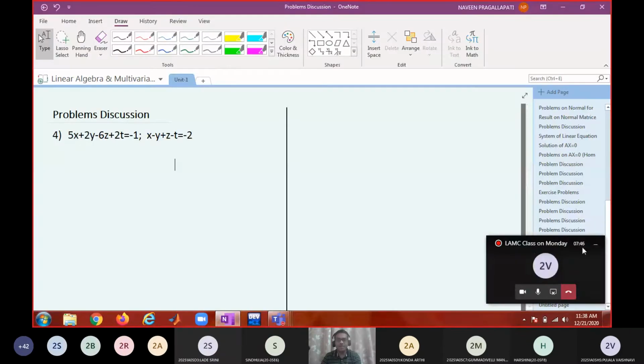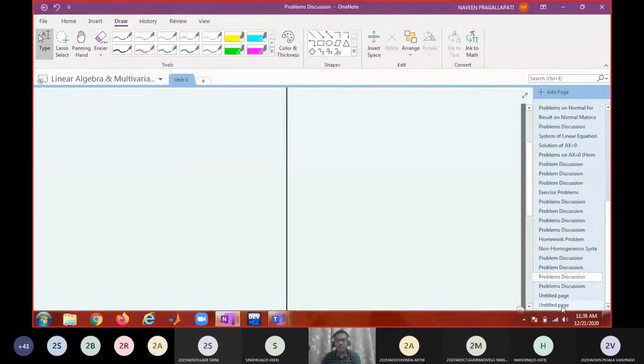We also noticed that the properties that the sum of two solutions is a solution, and that a linear combination of two solutions is a solution, do not hold in the case of a non-homogeneous system. They are true only for a homogeneous system. So with that, I would like to discuss some more problems on non-homogeneous systems, then we'll go to the next concept. So all of you note down this problem. Next problem.